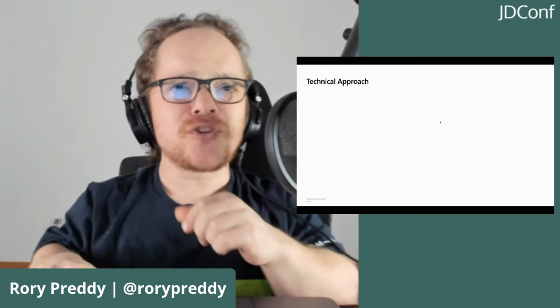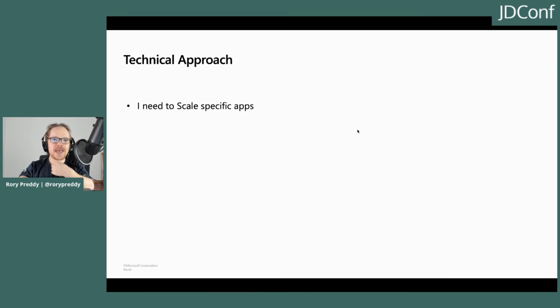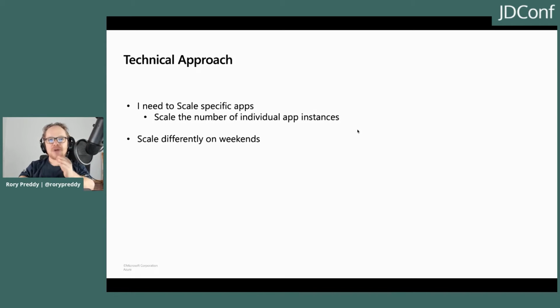There are 4 core scenarios I want to cater for. I need to scale specific apps. In this approach, we scale the number of individual app instances. If I want to scale differently on weekends, then in that approach, we scale down to 1 instance on weekends.